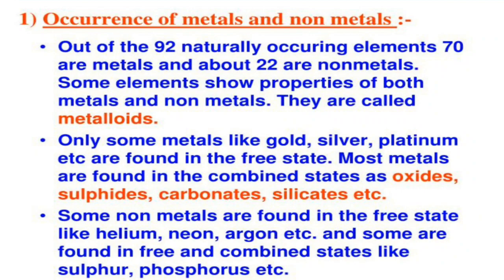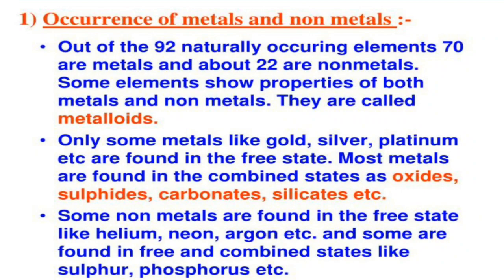Most metals occur in nature in the combined state with some impurities. They are known as minerals. The mineral from which a metal can be extracted profitably and easily is called an ore.